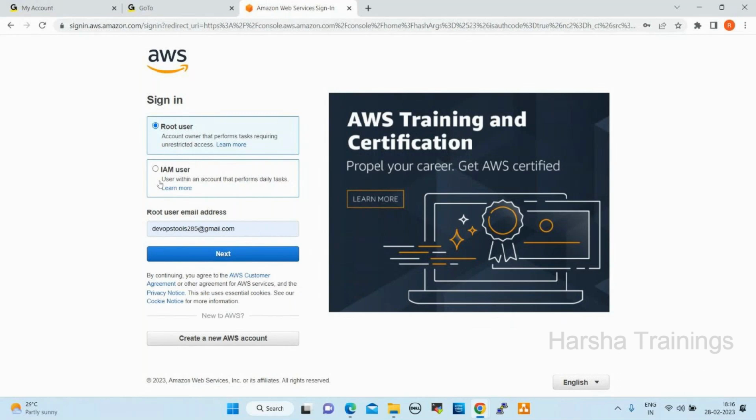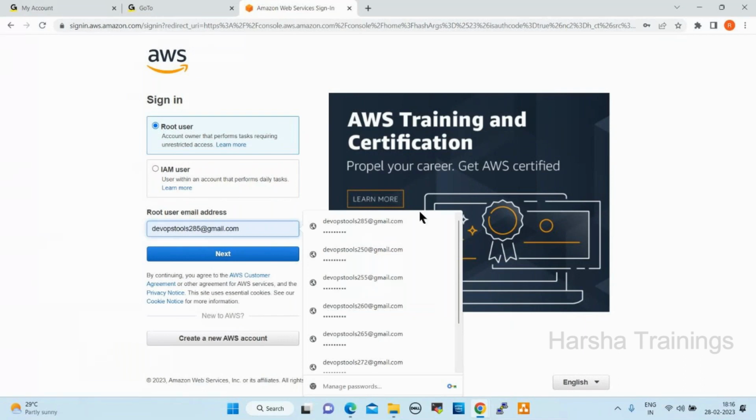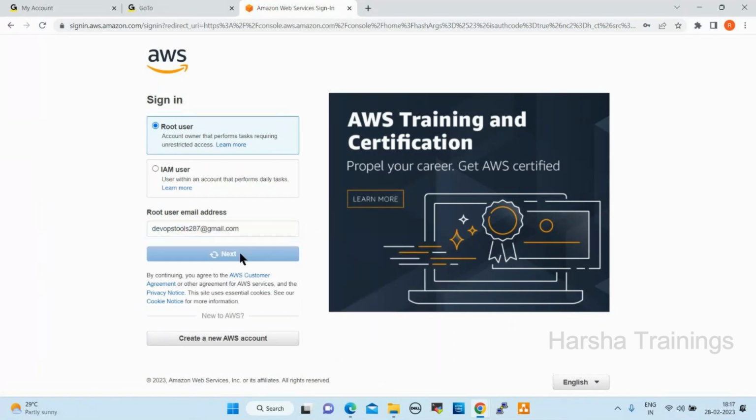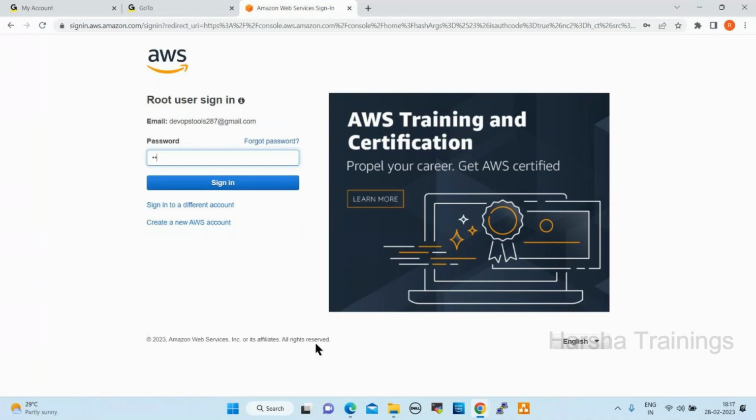Select root user, give your email address, click on next. Now give your password here. Now I'm able to log in to my console.